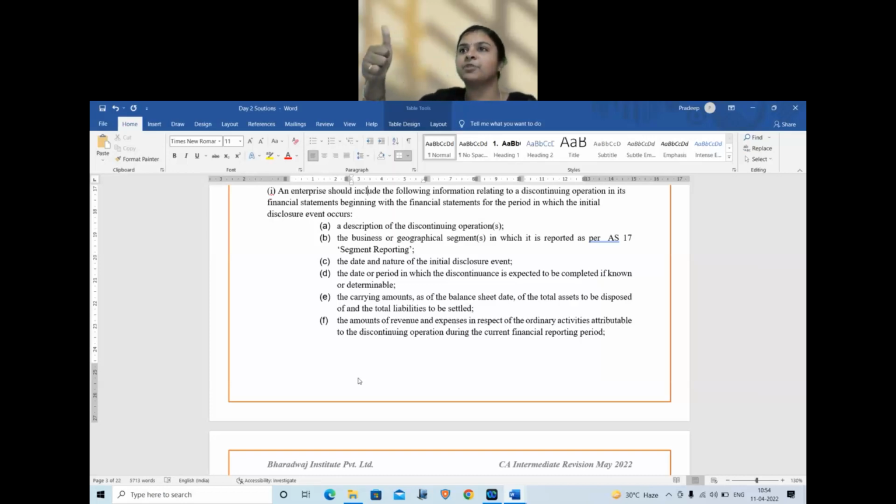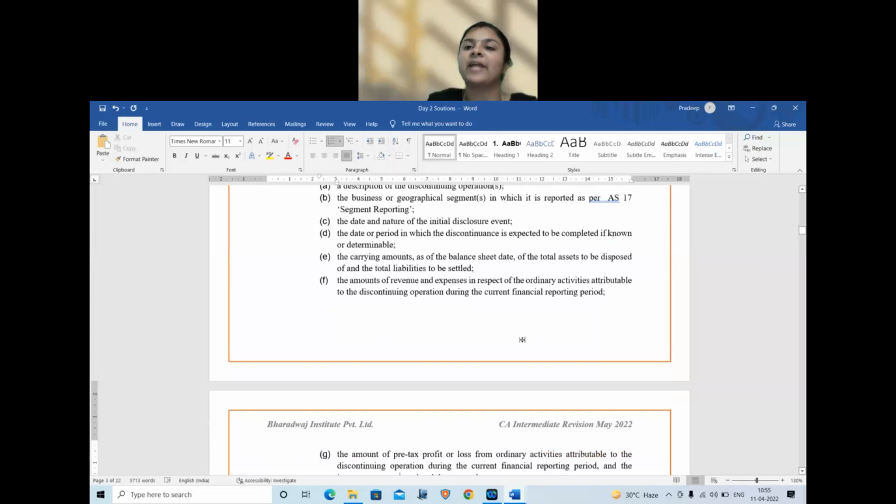First, description. What is the type of operation? Second, the segment in which it is reported under AS 17, if AS 17 is applicable. Third, date and nature of initial disclosure event, when and how it has happened. Fourth, the period for which the discontinuance is expected. Is it an indefinite discontinuance, or is it for 5 years, 6 years, 7 years? We need to disclose. Carrying amount as on the balance sheet date. Total assets, total liabilities. Amount of revenue and expenses with respect to the activities.